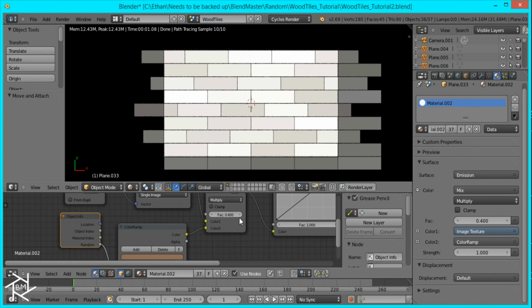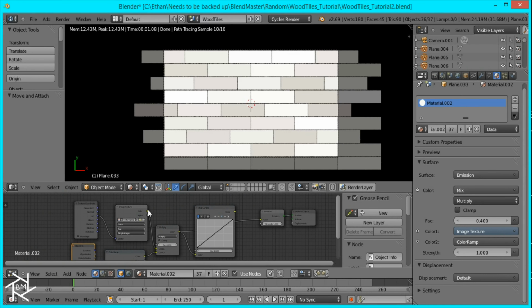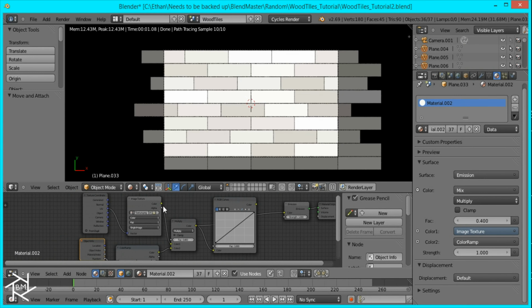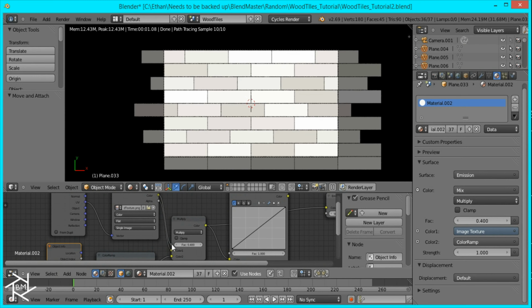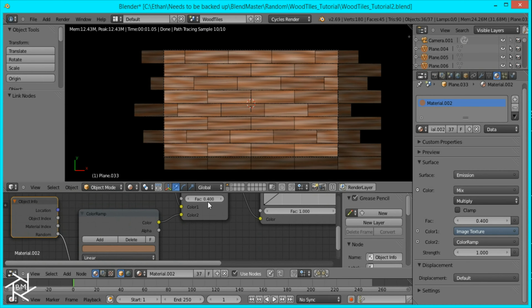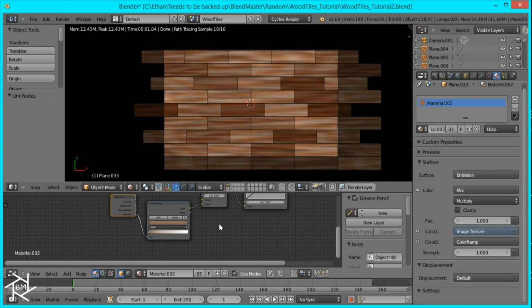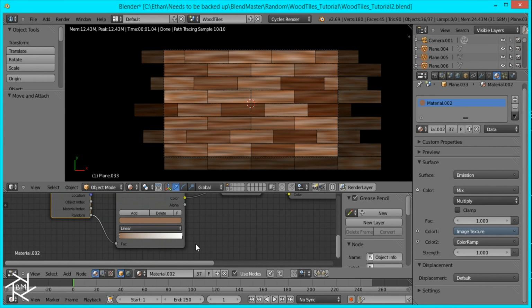Let me just pause the video and I'll come back. Okay, I think I found the problem. I forgot to, oh, here's the problem. I plugged in the alpha instead of the color. Okay, fix it. Switch this back to 1, and I am going to move this back a little more.